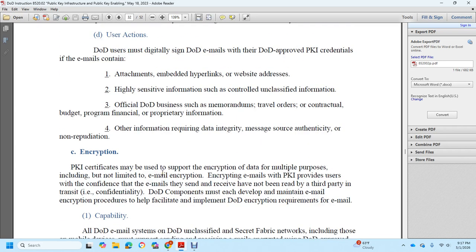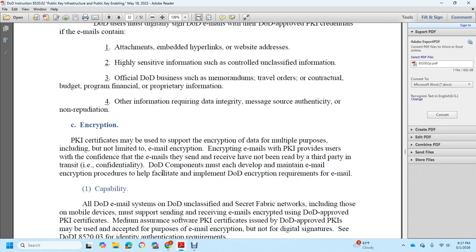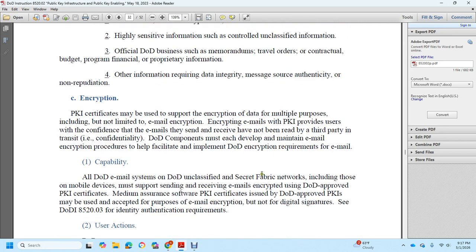key infrastructure may be used to support encryption of data with multiple purposes, included but not limited to email encryption. Email public key infrastructure provides users with confidence that the email sent and received has not been read by a third party in transit, keeping it confidential. The DoD components must develop and maintain email encryption procedures and help facilities to implement DoD encryption requirements for email. Capability: the Department of Defense email system across the DoD unclassified and secret fabric networks, including mobile devices, must support sending and receiving emails encrypted with the DoD-approved public key infrastructure certificates.